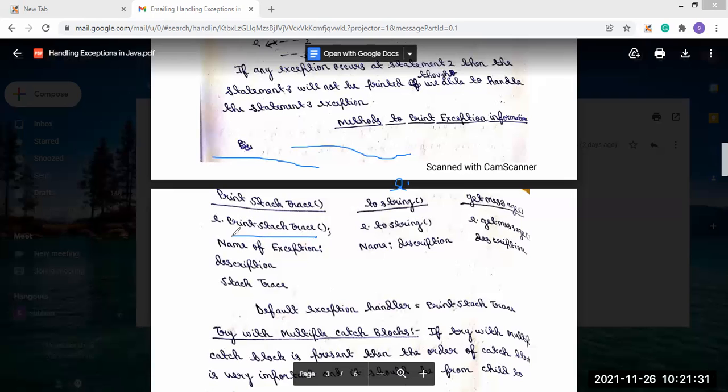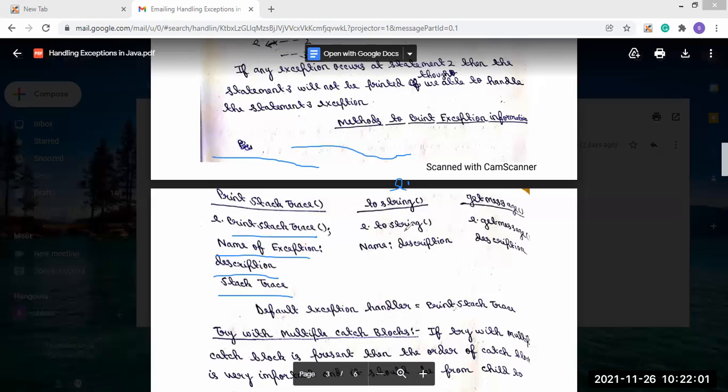So if we use the print stack trace method, then the name of the exception will be shown, the description of the exception will be shown, and the stack trace will be shown. But if we use the toString method, then the name and the description of the exception will be shown.